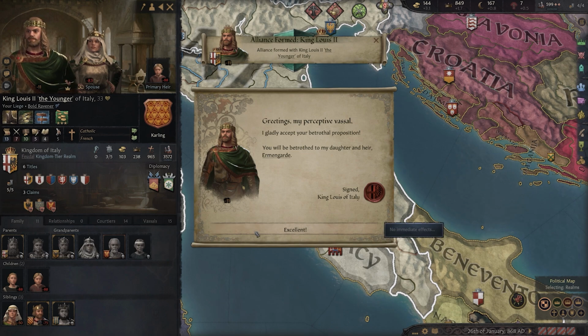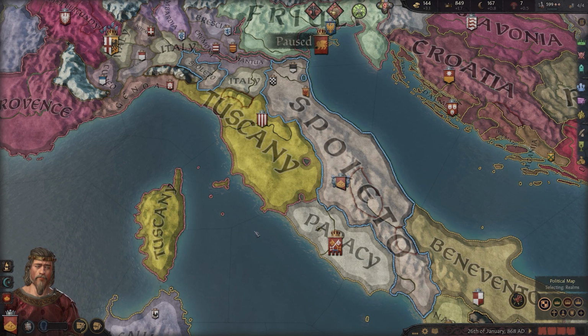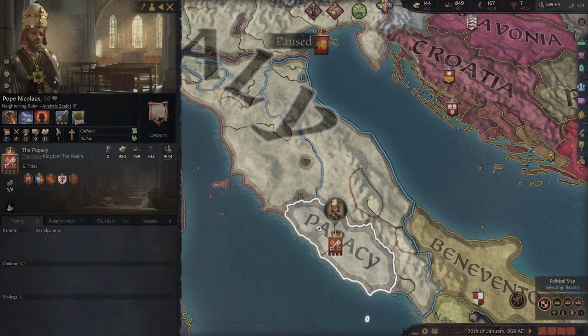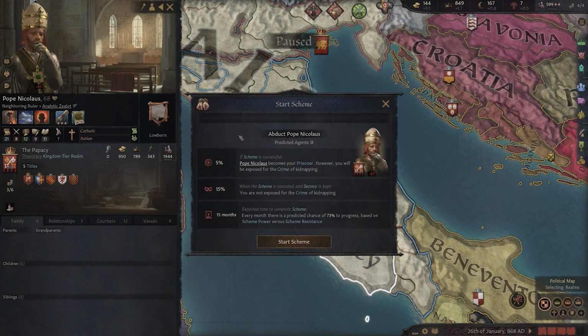I'm feeling a bit more cocky now, so why don't we go ahead and make a bit of a power play here? I'm an ambitious individual after all, so let's go ahead and invite the Pope over for a visit. I'm using another lifestyle perk that I unlocked right at the start of my run to have access to the abduct scheme, but as you can see, it doesn't look like we have a very high chance of success here.